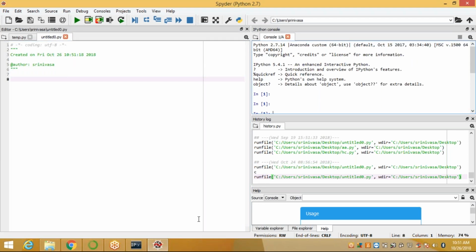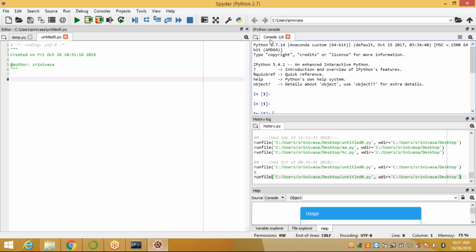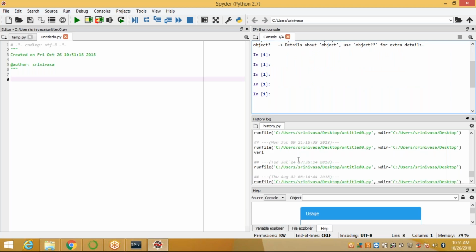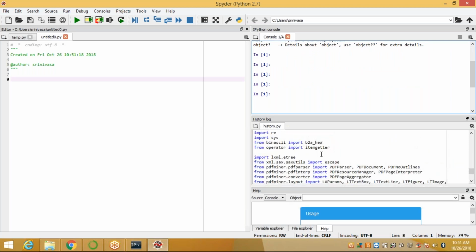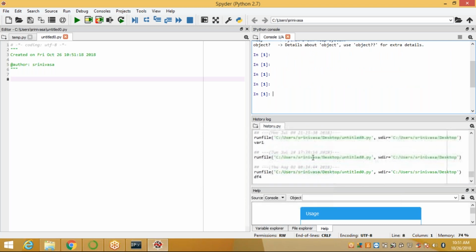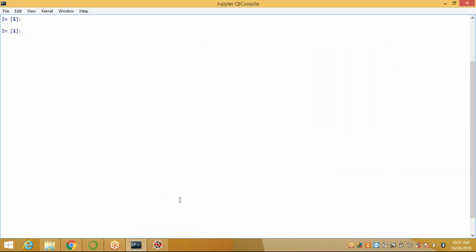This is the IPython console, which is already integrated with your editor. So your output is displayed here. And what files you have executed, what code you have executed, the complete history of your code is displayed here. Okay. Next. So all views are displayed in your console. This is Spyder. Okay, I will use any type of editor to write a program.